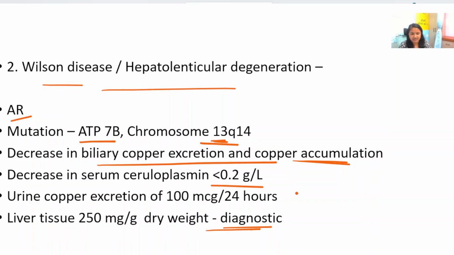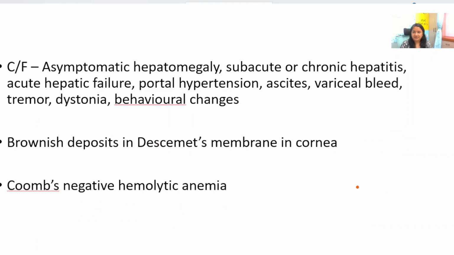However, because of genetic workup, the genetics itself may be considered diagnostic. The reference for this is PubMed. There's a PubMed article on this. Clinical features: there's asymptomatic hepatomegaly, subacute or chronic hepatitis, acute hepatic failure, portal hypertension, ascites, variceal bleed, tremors, dystonia and